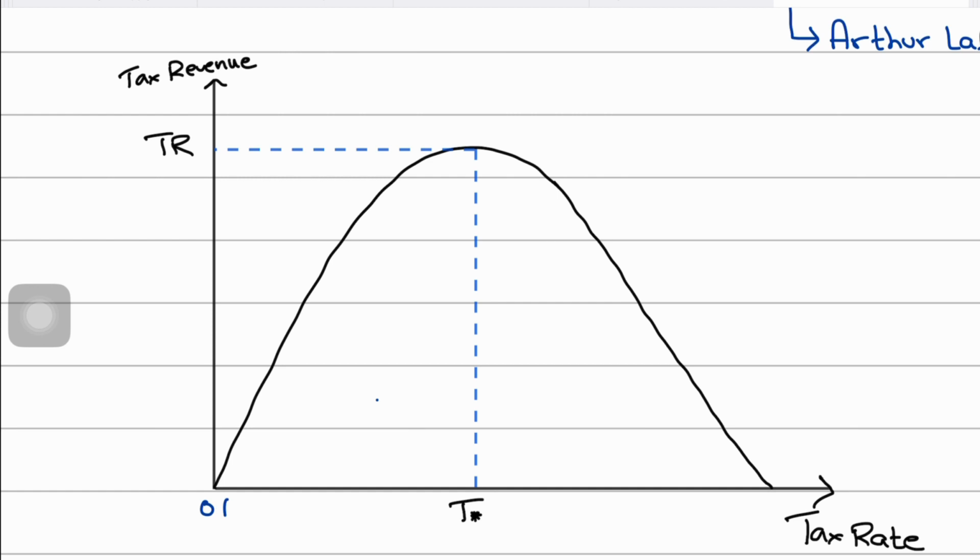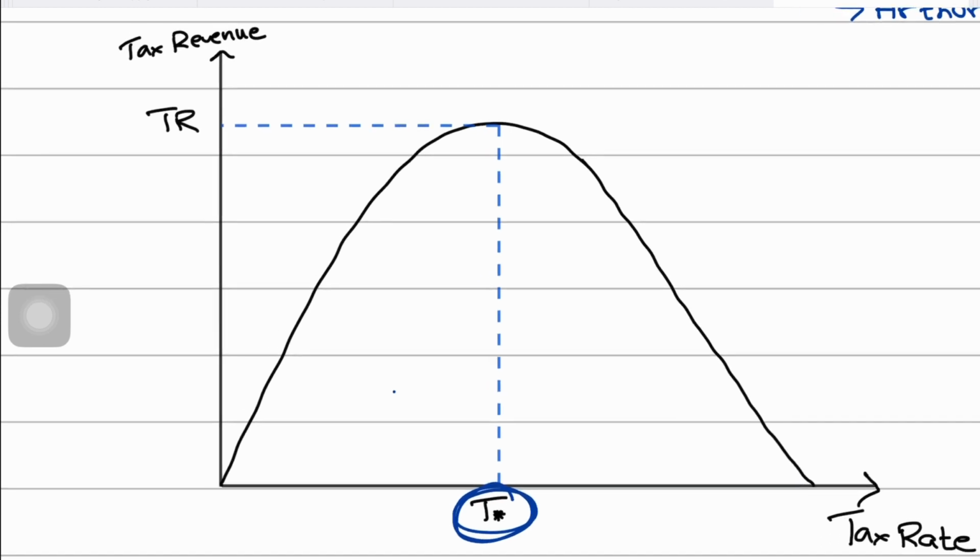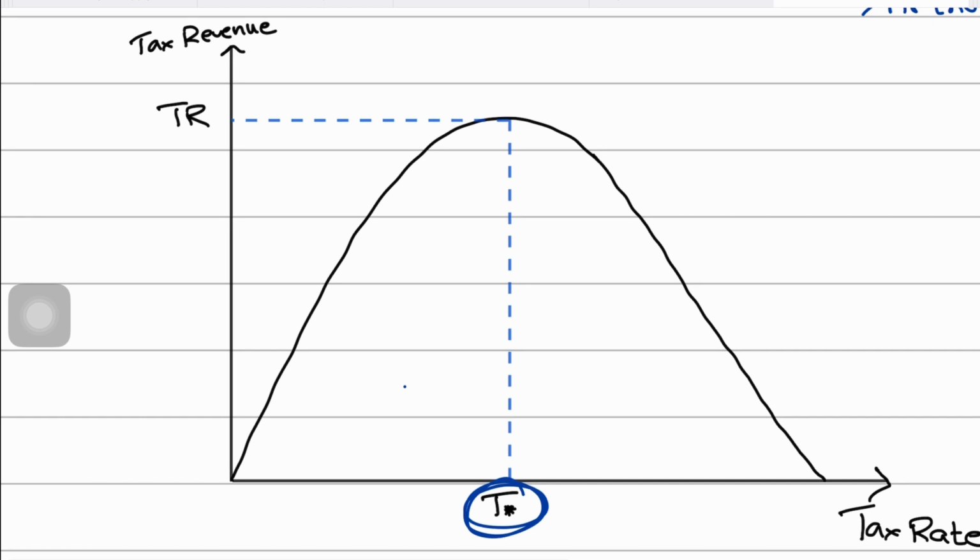However, as the tax rate begins to increase, so do the tax revenues. The tax revenues collected will begin to rise. Eventually, as the tax rate continues to increase, tax revenue will begin to plateau until the government sets its tax rate at an optimal percentage. And it is this optimal tax rate that Laffer suggested the government will end up collecting its maximum tax revenues at.